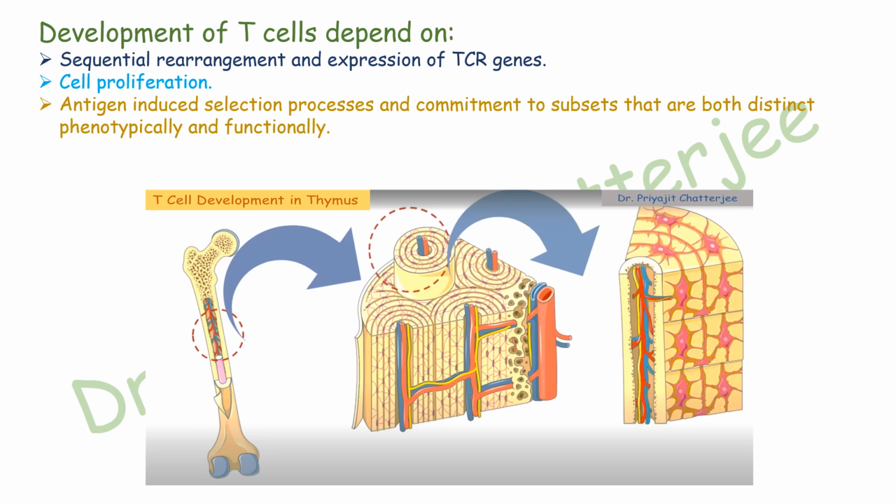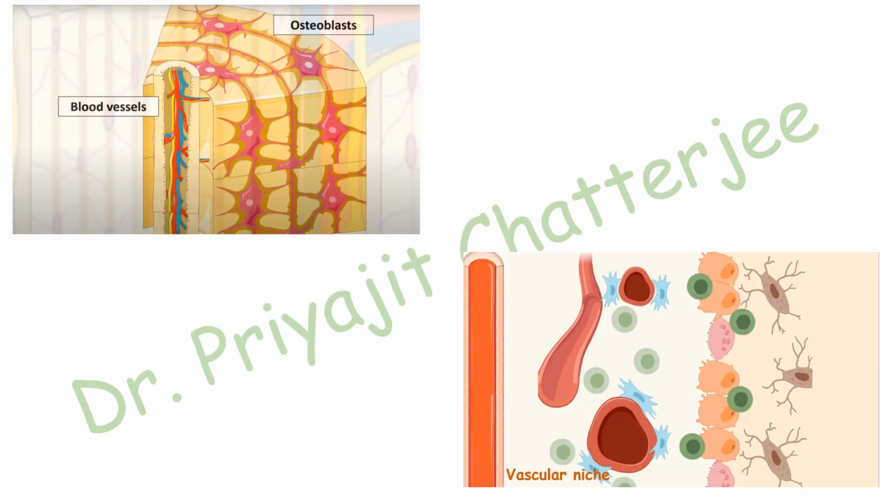At first, we have to know how the T cells are born and also about their birthplace. The place of origin or birth of the T cells is the bone marrow. Inside the bone marrow, there is a specific region such as the vascular and endothelial niche, and in this specific niche the T cells are born from the hematopoietic stem cell. This is the vascular niche.